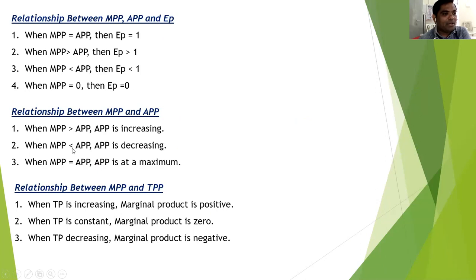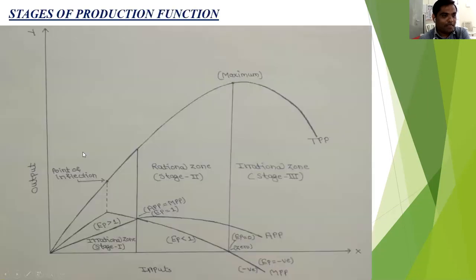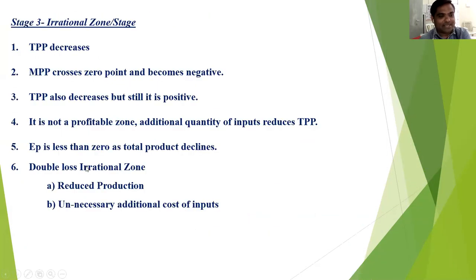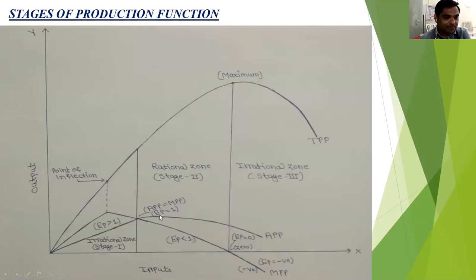When MPP is less than APP, APP is declining. And when MPP is equal to APP, then APP is at maximum.